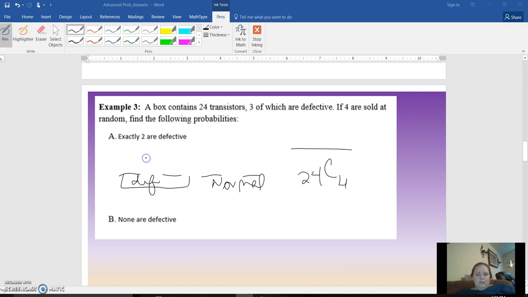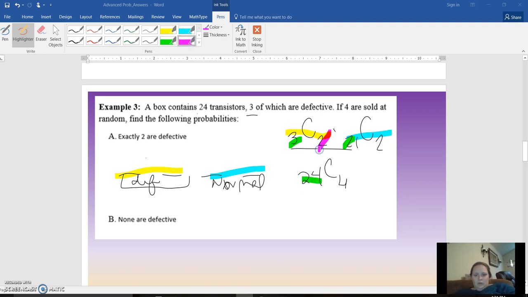And so for the first 2, they're defective, and we're getting 2 of them. So we have 3 defectives to choose from, and we're picking 2. And then for these guys, they're normal. And so 24 minus the 3 defective ones is 21. And then we need 2 of those. All right, so the defective ones are there. The normal ones are there. And then keep in mind that 3 plus 21 is 24. 2 plus 2 is 4.